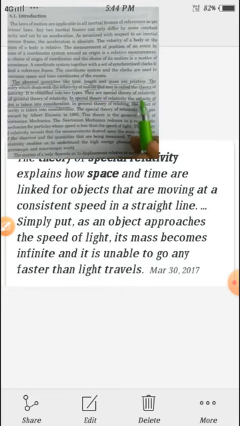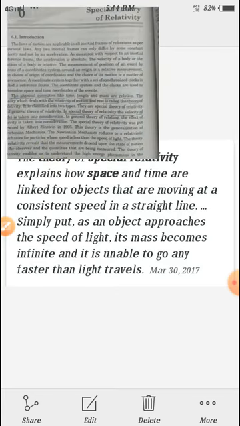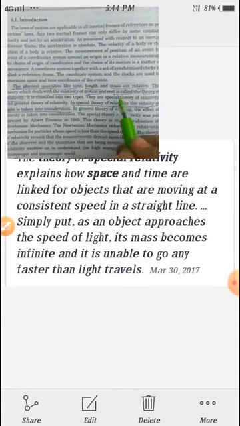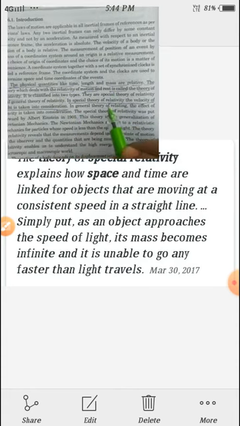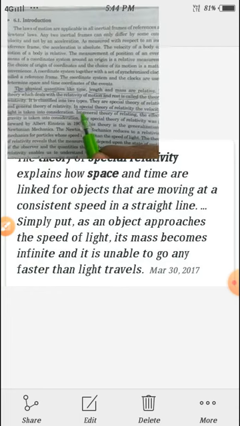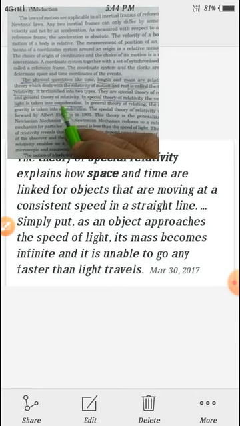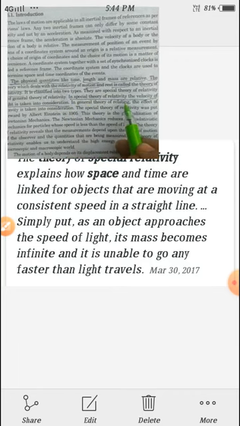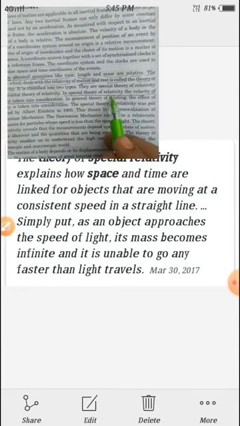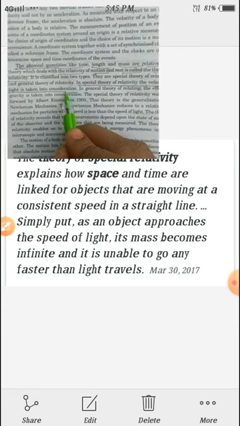They are special theory of relativity and general theory of relativity. Relativity deals with the relativity of motion and rest of objects. So simply this is the relativity. In special theory of relativity, the velocity of light is taken into consideration.